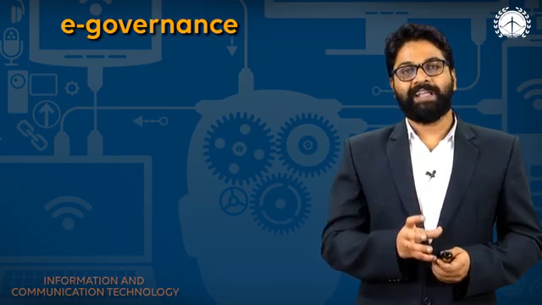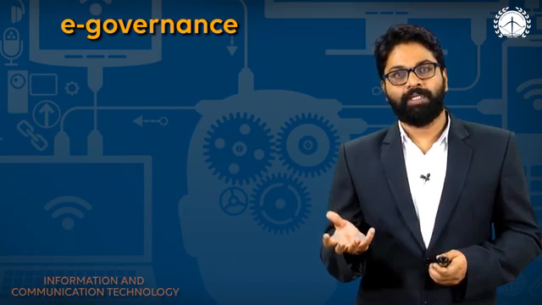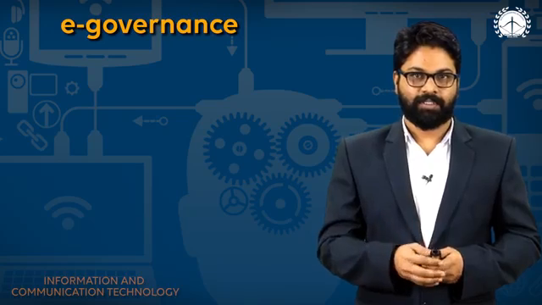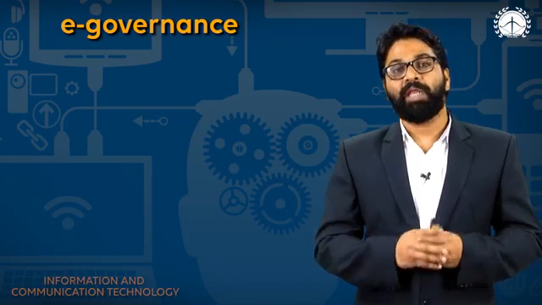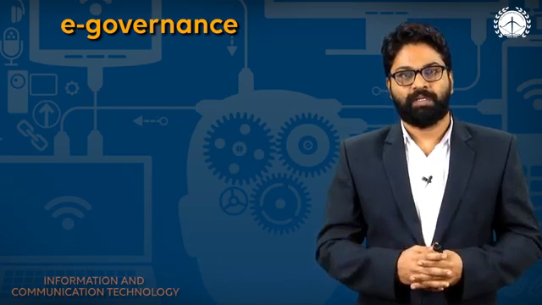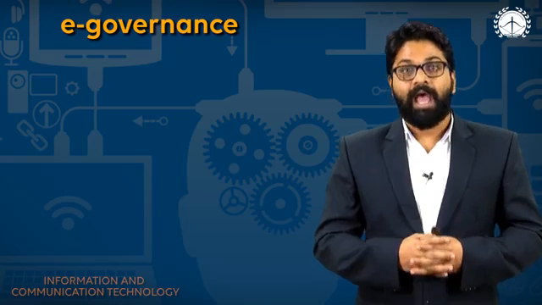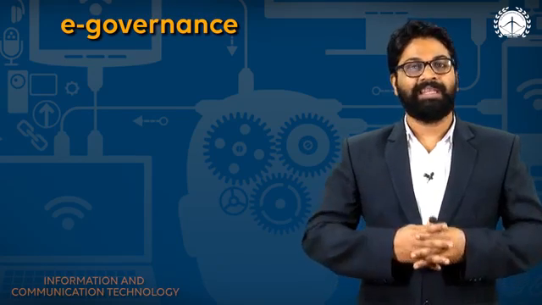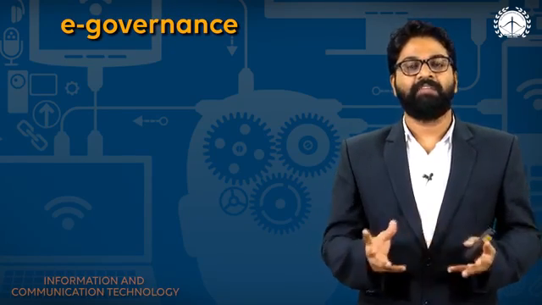So using ICT in the process of government is called e-governance, because ICT has given many advantageous things to us. It's cost effective, and for larger areas you can easily communicate in a very efficient manner.